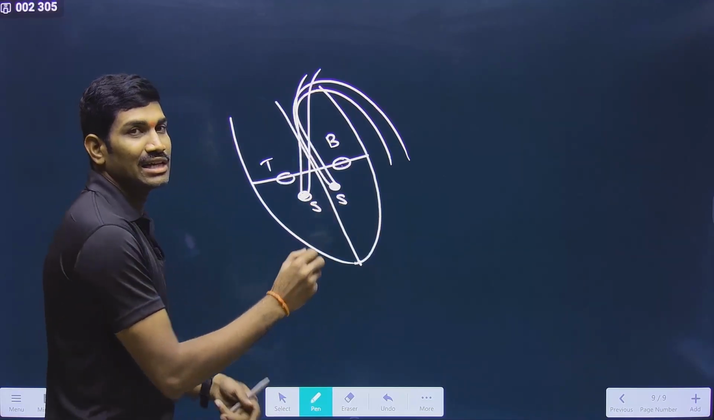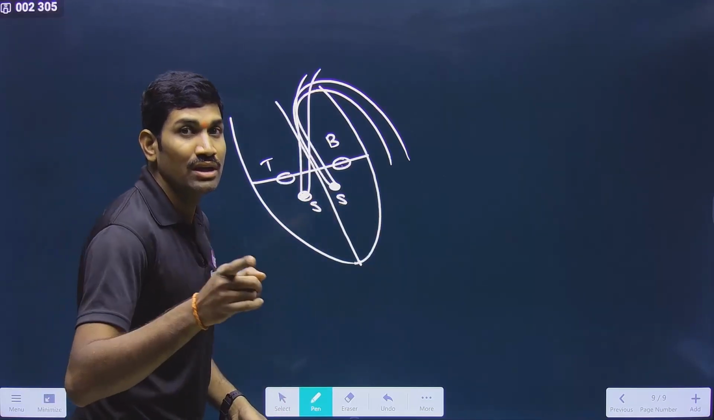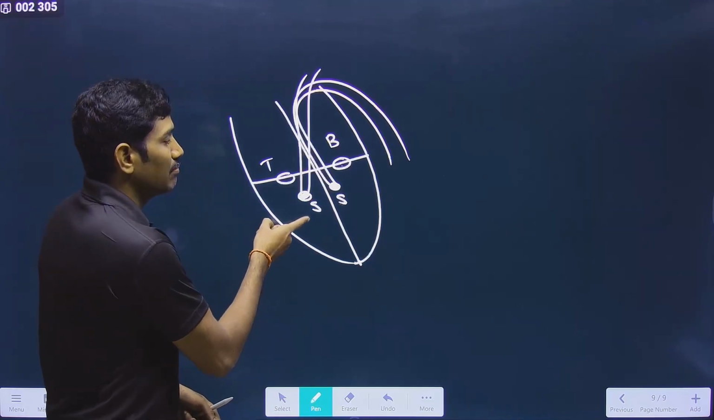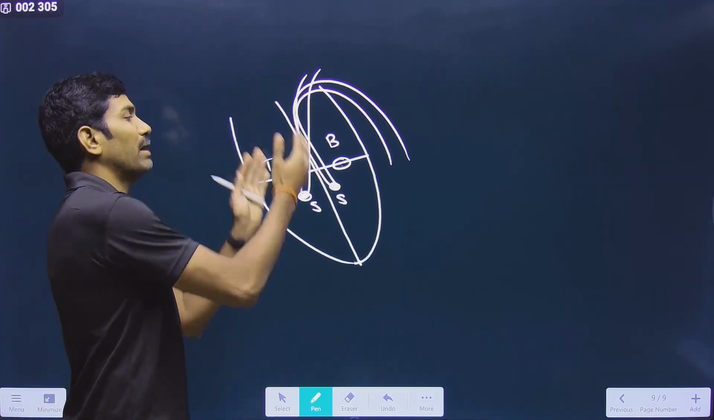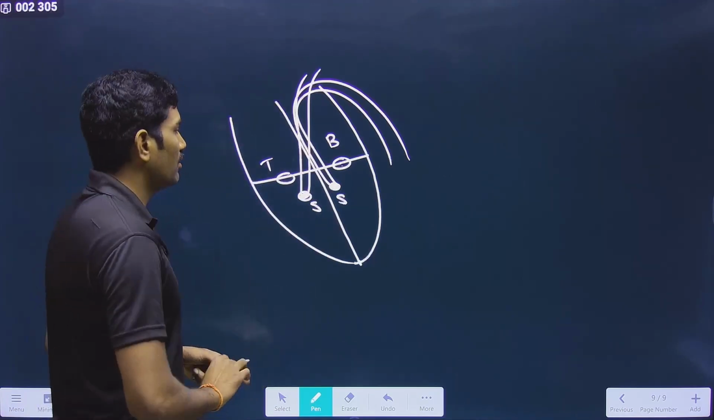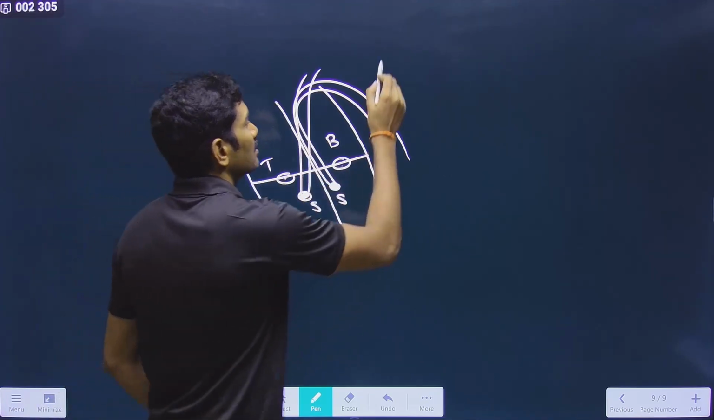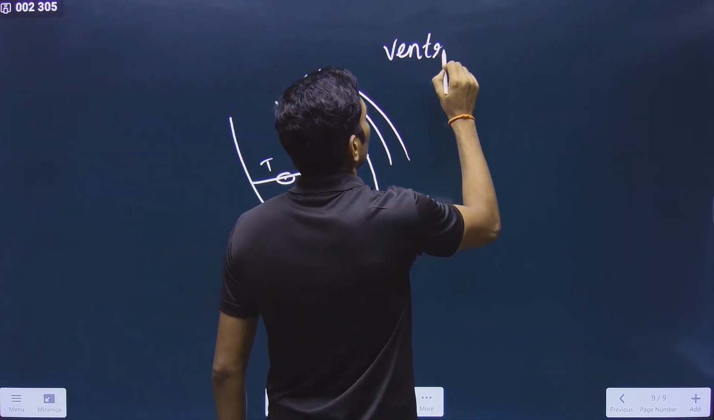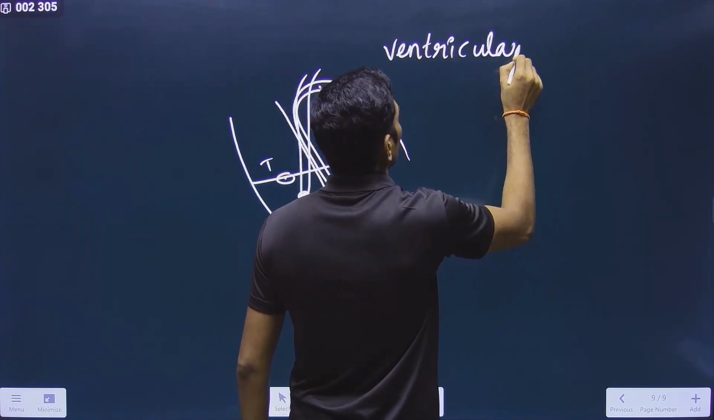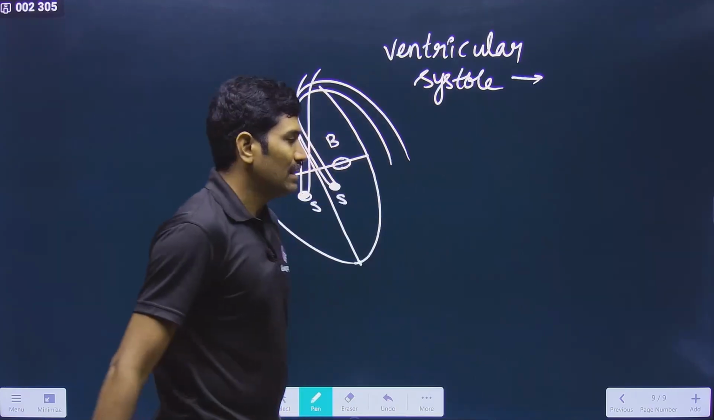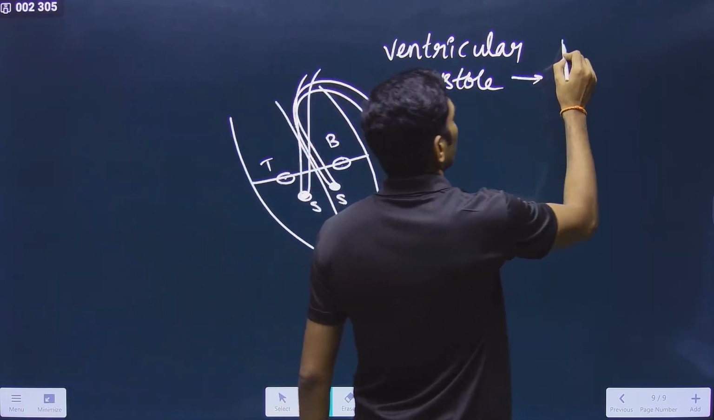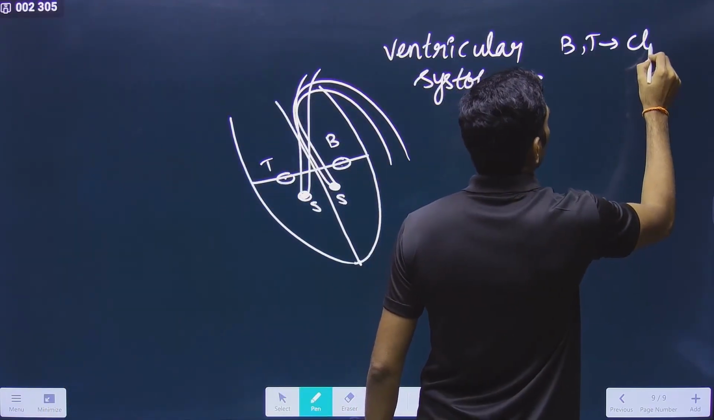The volume of the ventricles is decreasing, so pressure is increasing. So there is a chance that the blood in the ventricle may go back to the atria. So to prevent this backflow or reverse flow, now what happens? Tri and bicuspid valves will close. When will they close? During ventricular systole. You need to understand these relations. During ventricular systole, bi and tricuspid valves close.